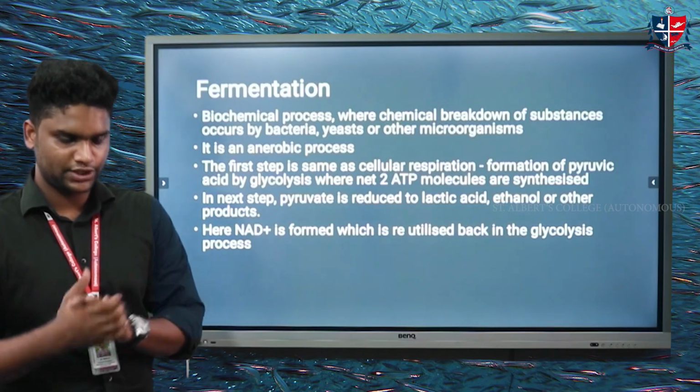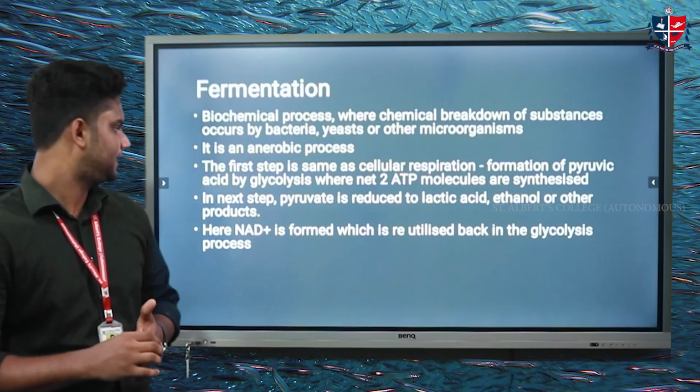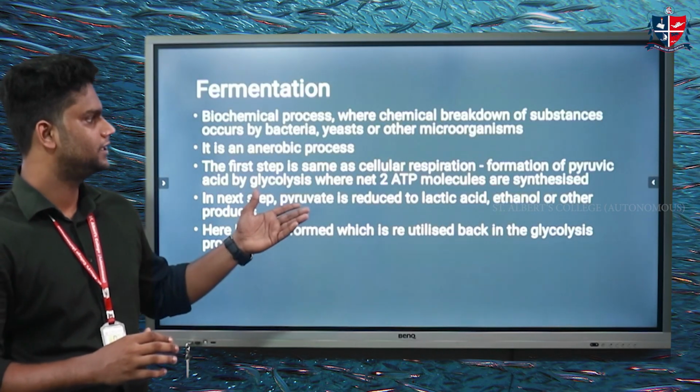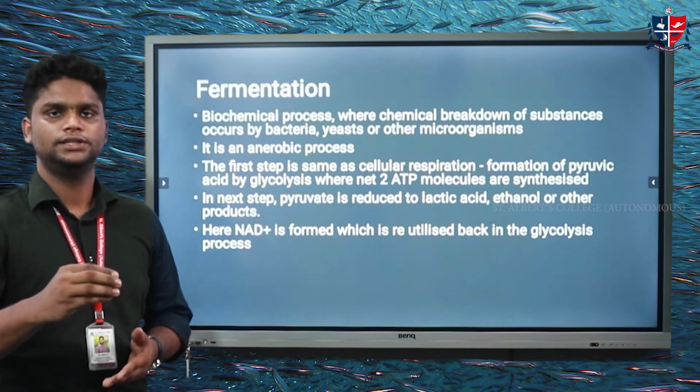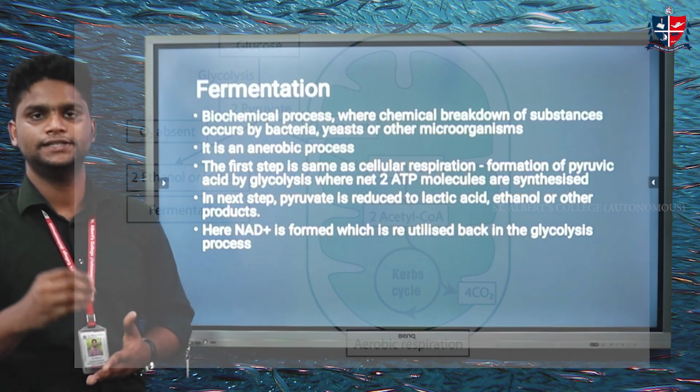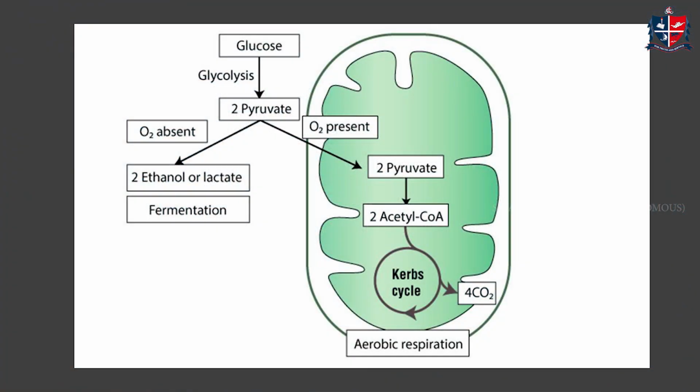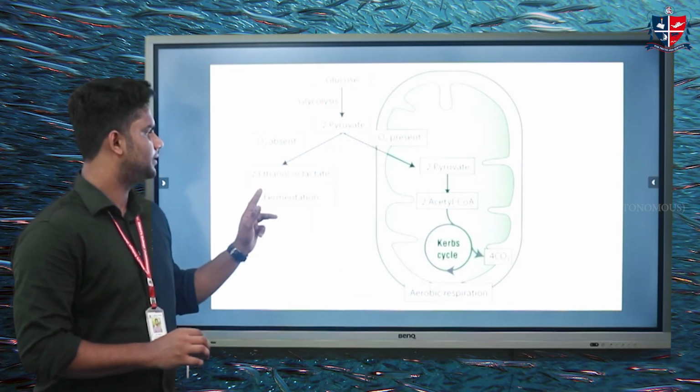Depending on the biochemical products produced, the fermentation can be classified into different types. After the production of the pyruvic acid or pyruvate, this pyruvate enters the Krebs cycle. It is a small figure of the glycolysis and the Krebs cycle, which participate in the aerobic respiration and the anaerobic process.